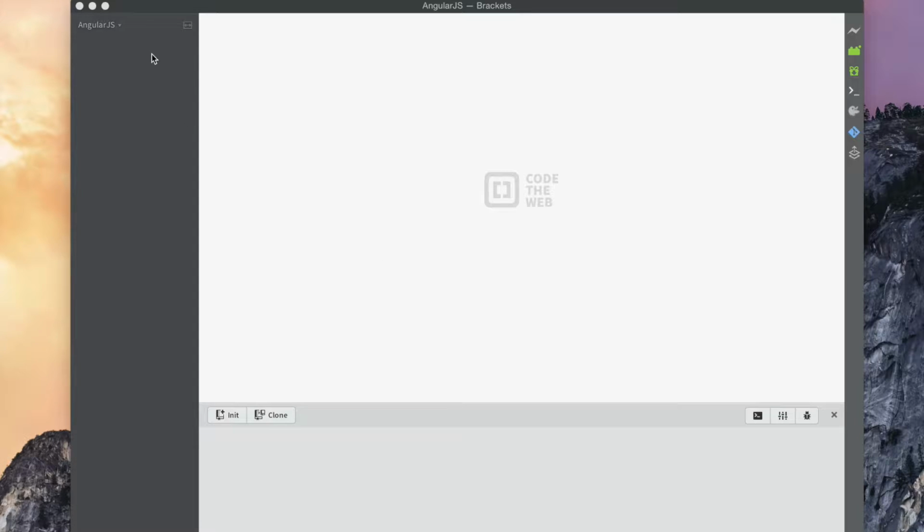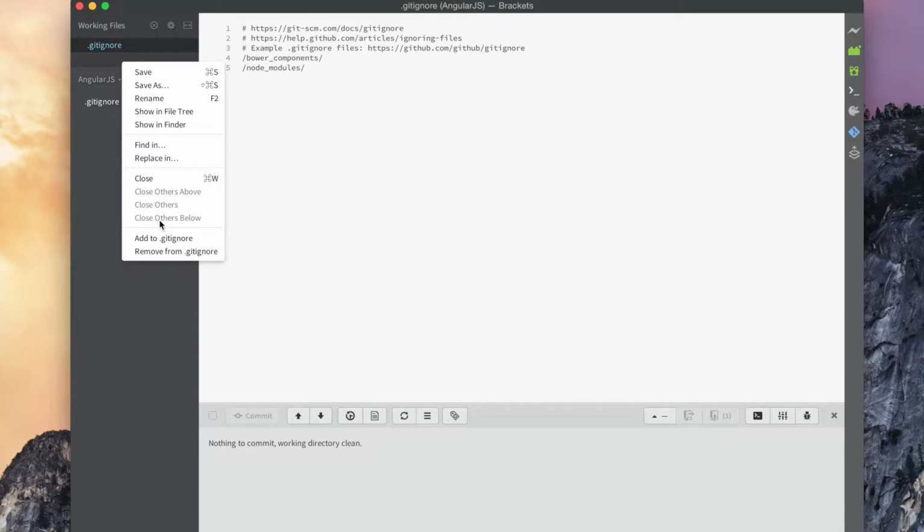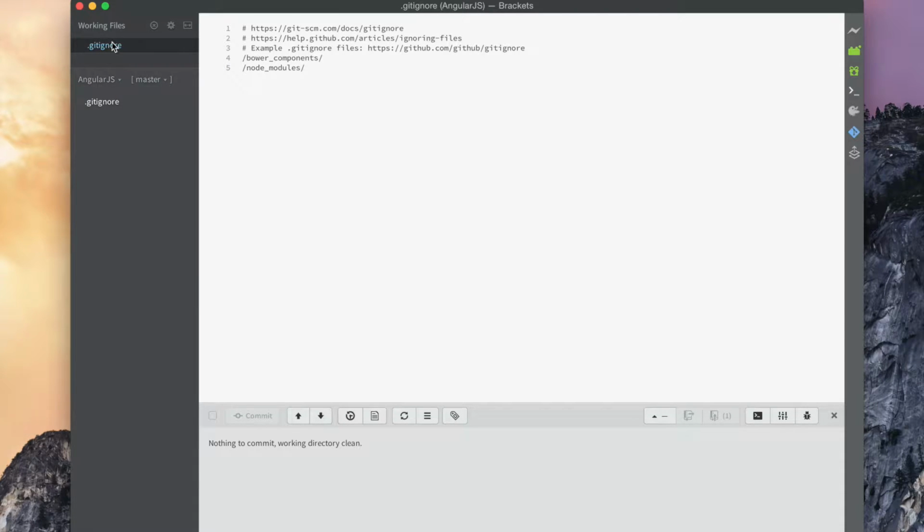So I have a directory. I open up my Brackets here, and I've turned on the Git plugin. I'm not going to use the command line. I'm just going to stay in here, and so let's click init, and that created a Git ignore file for me, and also initialized my repository. It says that it's clean. Okay, so let's start off, and I'm going to say I want a new file, and let's call it index.html.